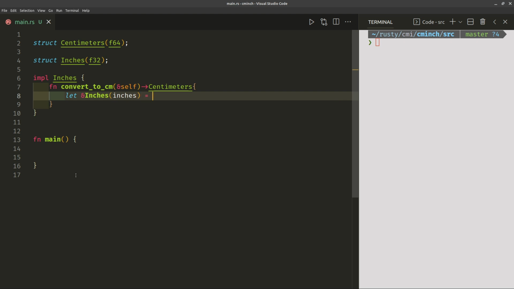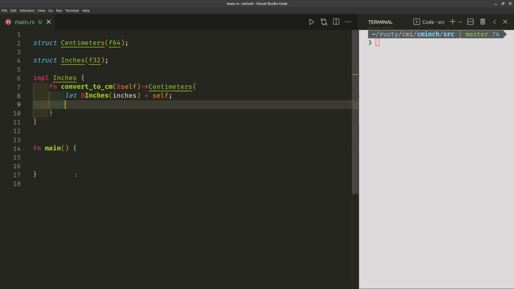Call that inches as well. And we need to set that to the self instance. Next, what we will then do is we will take that and do the multiplication. So we'll return centimeters with a value inside which will be inches, but it's the wrong data type, so we need to do as F64 and then multiplied by 2.54 to convert from inches into centimeters.